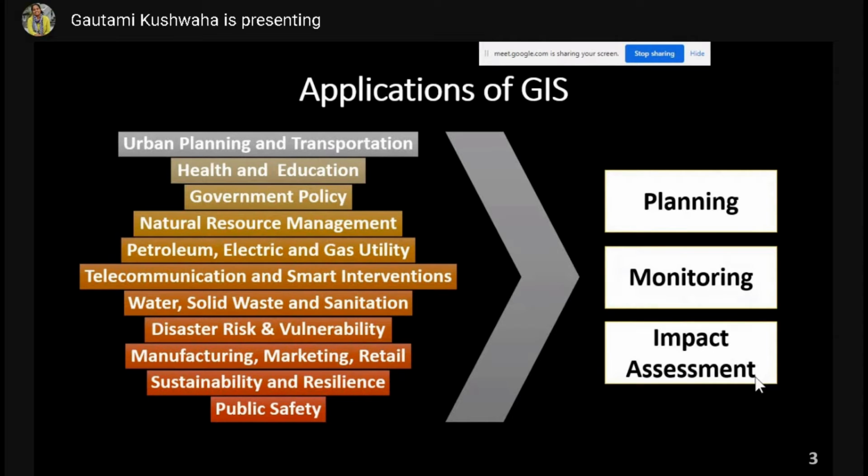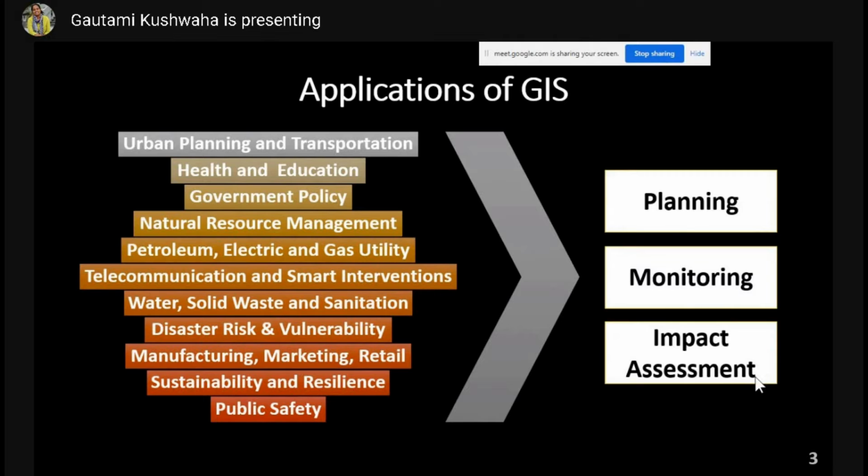You can find areas which do not have healthcare or education facilities. You can check how government policies are performing in a particular area. You can track natural resources, whether they are deteriorating or improving. For example, you can see how forest cover in an area is increasing or decreasing. You can see how water bodies are contracting with time in a particular area, and how a river is changing its course over time. All these things you can analyze and observe.